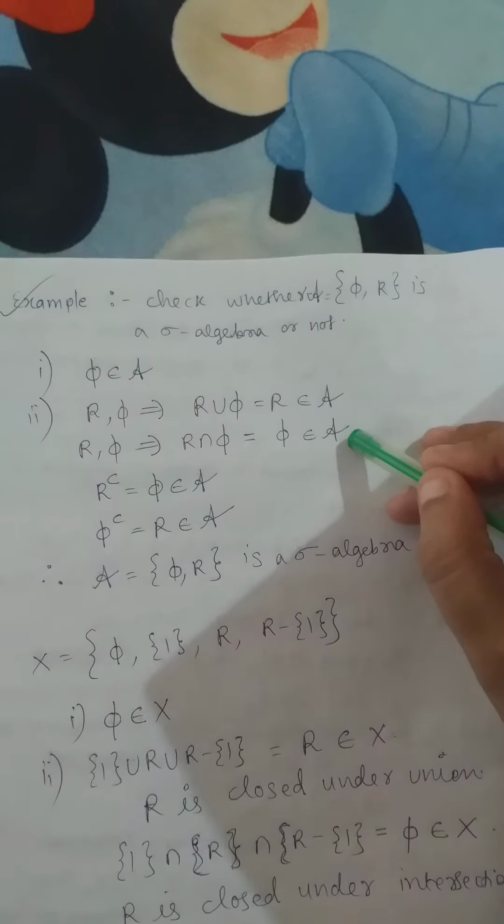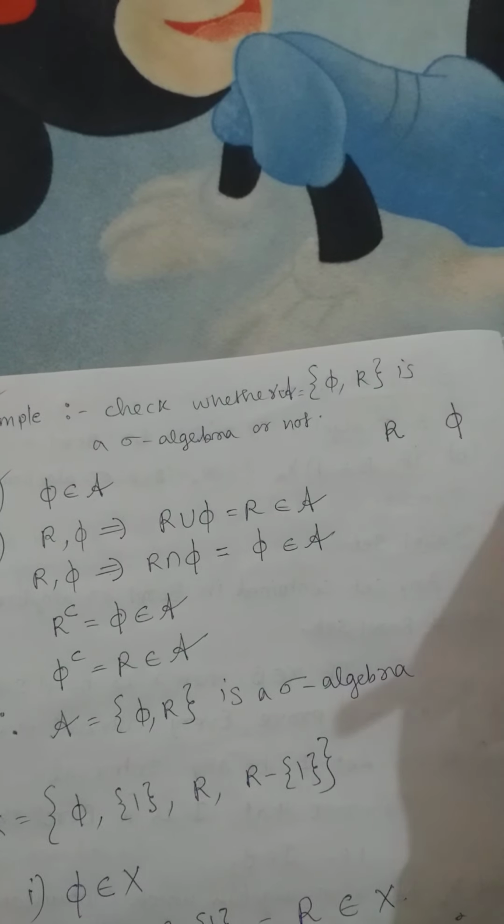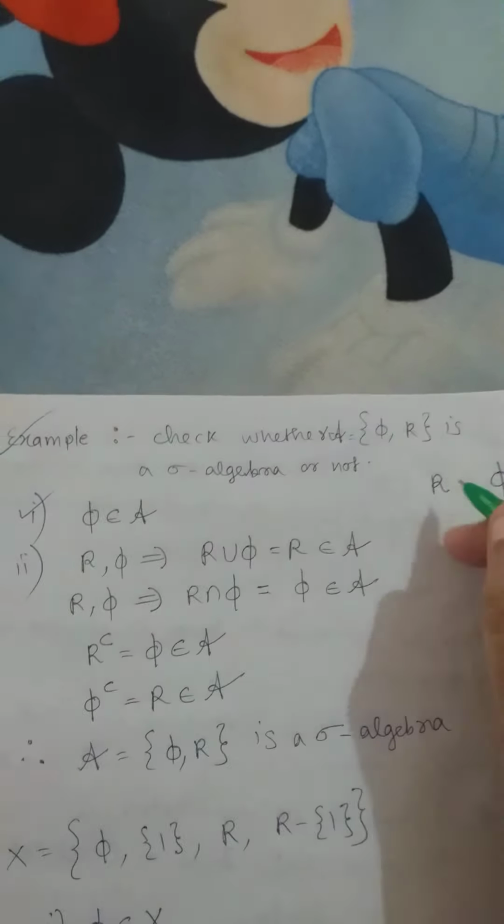Now I am going to check the second point. Since I have the null set, and this R is nothing but the real numbers. If I have the sets phi and R inside the set, I am going to take the union of these two sets. How do we take the union? Union means we have to combine all the elements in both the sets. So definitely we know R is the biggest real number system. Null set means nothing. There is nothing inside the set. So if you combine both of them, definitely we will get R only. So I got the union as R.